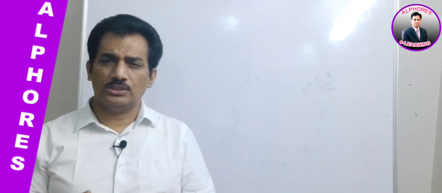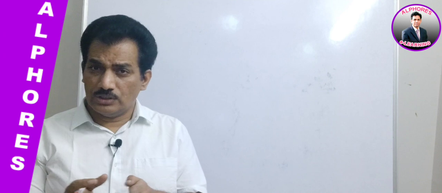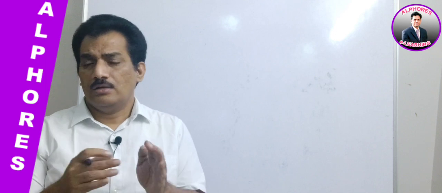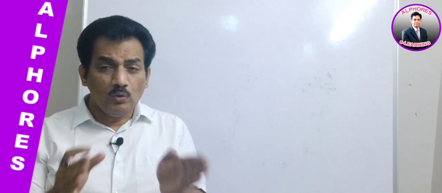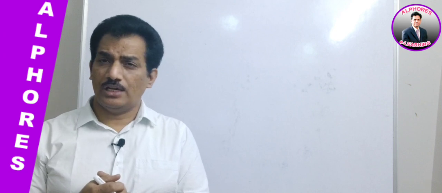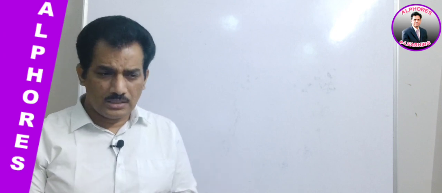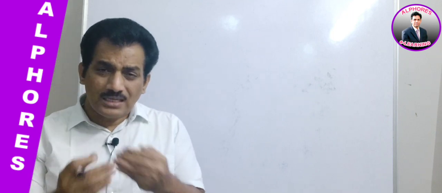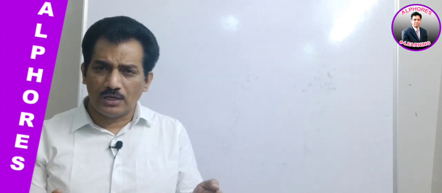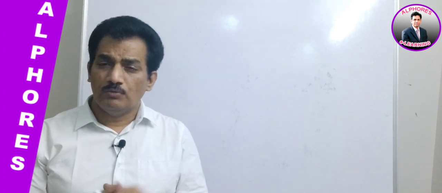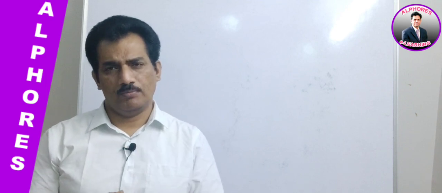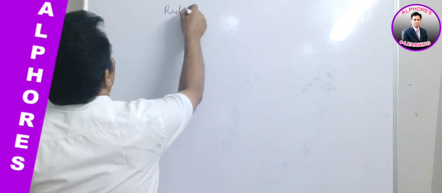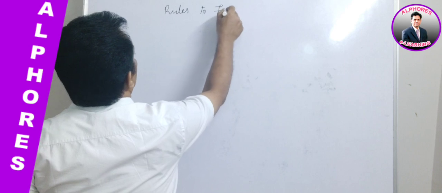And how to find the oxidation state in ionic compounds and in covalent compounds, we discussed in the previous session. And we also learned about the rules to find the oxidation number of the given element in the given compound. In this class, before going for further details of the oxidation state, let us have a briefing on the previous session rules which are framed for finding the oxidation number. Clear? And let us start with that one. The rules to find oxidation numbers.